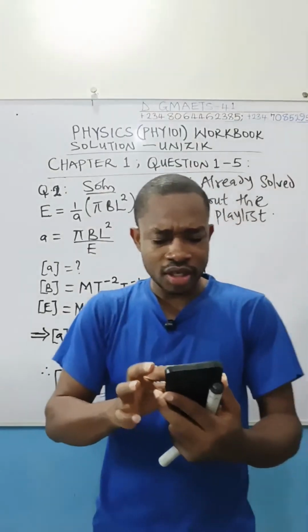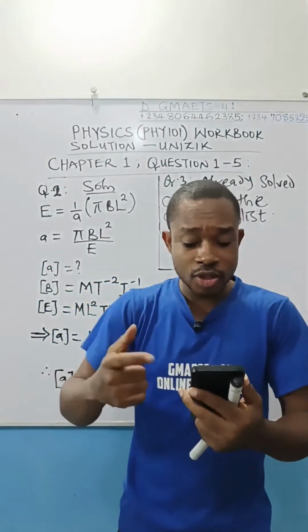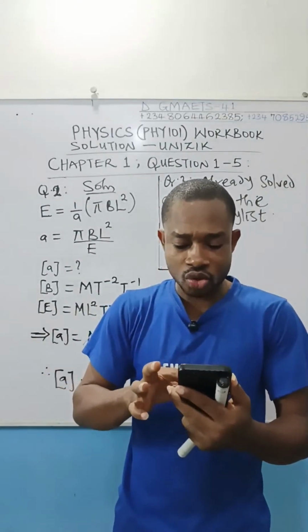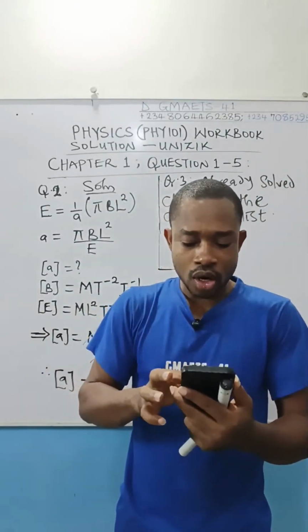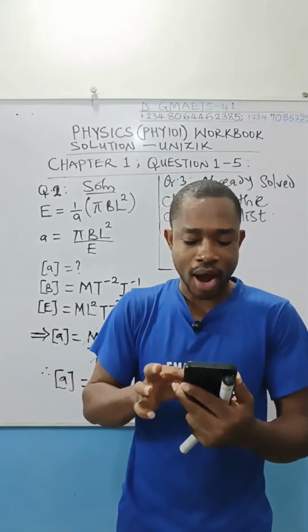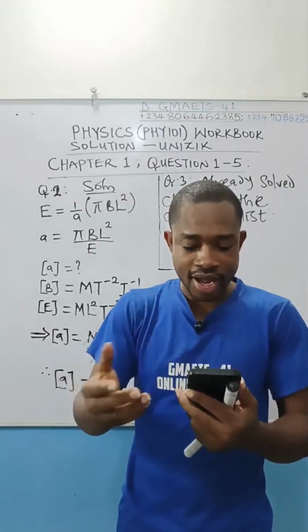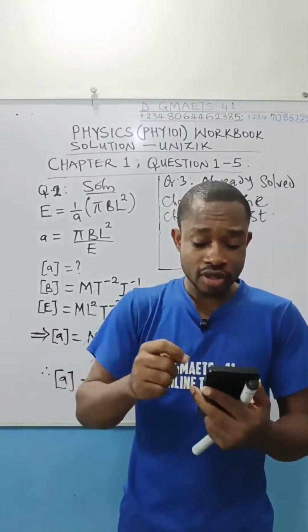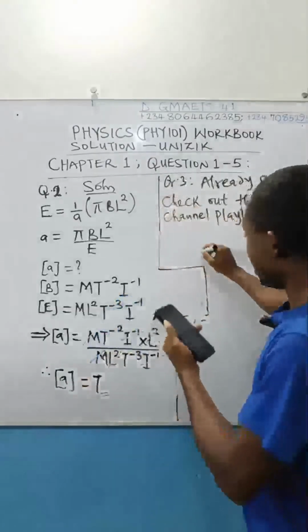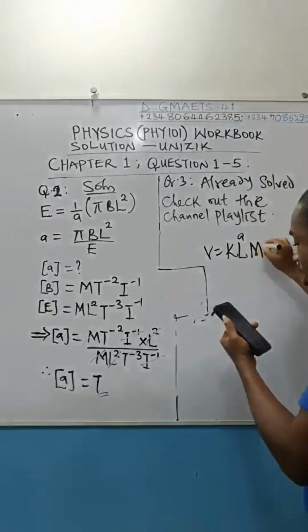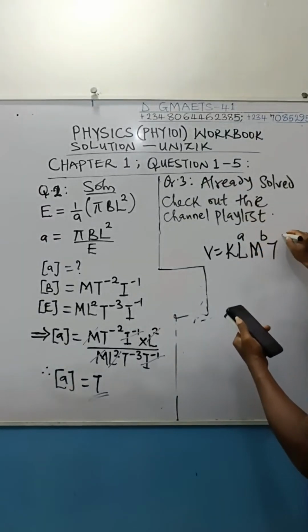The question is actually: a guitar is being used in a church service by the musicians. When the guitar strings are plucked, it was observed that the velocity of the plucked strings is proportional to the powers of the length L, mass M, and tension T of the strings. According to the relation, V equals K L to the power of A, M to the power of B, and T to the power of C.